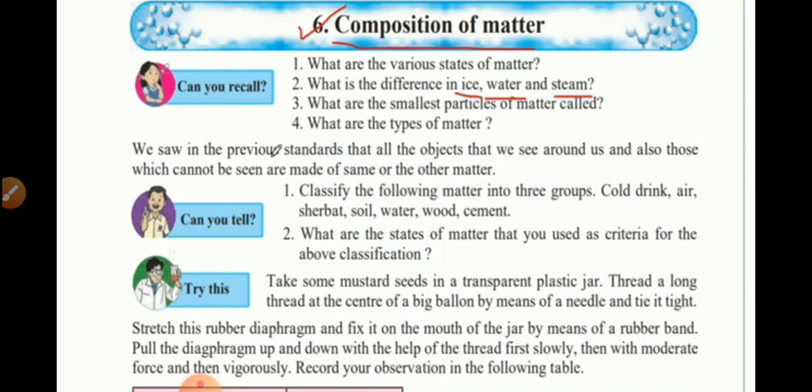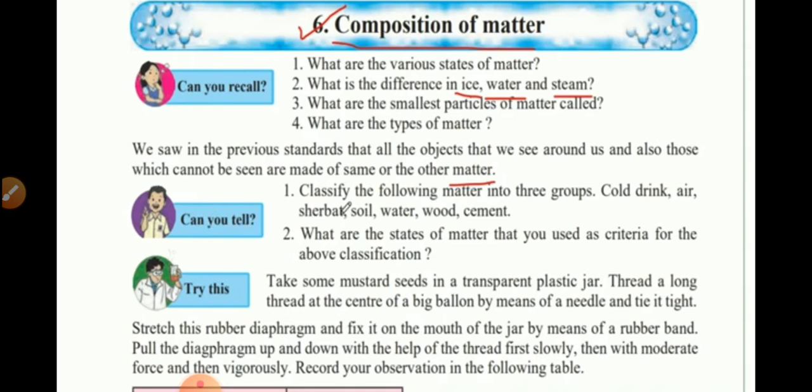We saw in the previous standard that all the objects that we see around us and also those which cannot be seen are made of some or the other matter. So no matter anything that is present in our surrounding, whether we can see it or we cannot see it, all of it is made up of some matter. It could be anything. Therefore, no matter the book that you are holding or the pencil on your table or the table itself, everything is made up of a different type of matter.